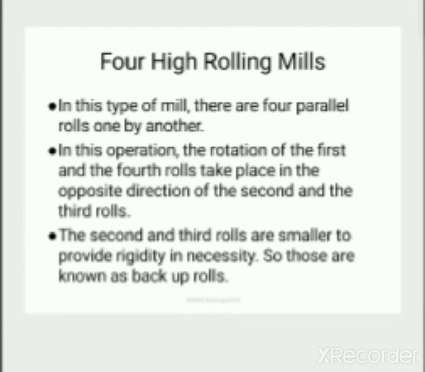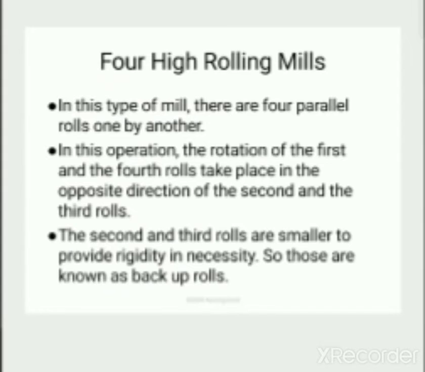In this operation the first and fourth rollers rotate in the opposite direction, and the second and third rollers are smaller and provide the rigidity necessary. So those are known as backup rolls.